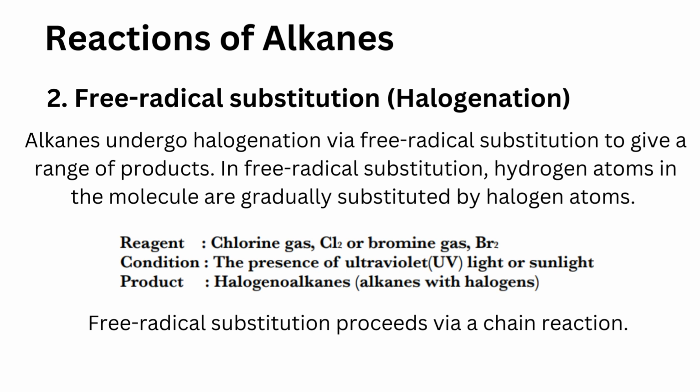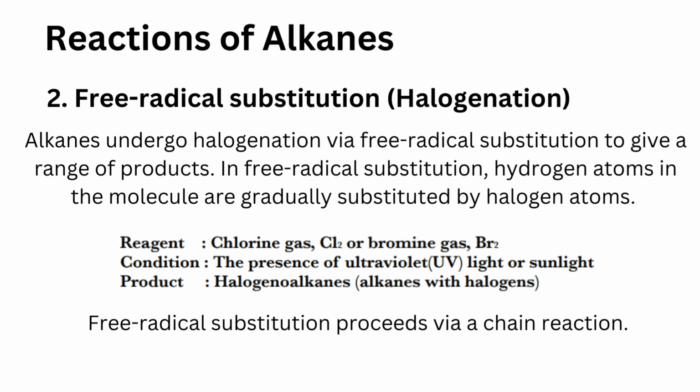The second reaction is free radical substitution, or halogenation. Alkanes undergo halogenation via free radical substitution to give a range of products. In free radical substitution, hydrogen atoms in the molecule are gradually substituted by halogen atoms. Reagent: chlorine gas, Cl2, or bromine gas, Br2. Condition: the presence of UV light or sunlight. Product: halogenoalkanes, that means alkanes with halogens.